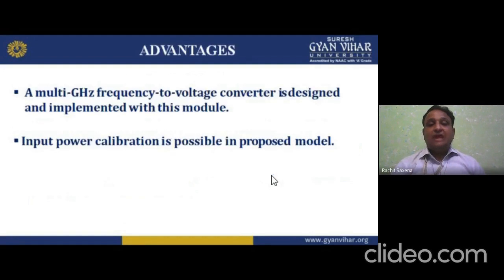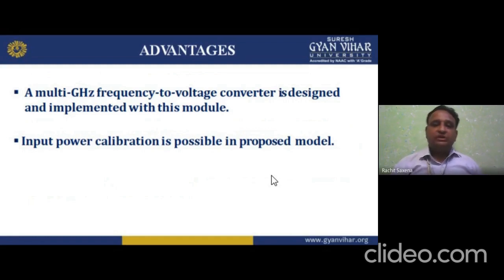Now, advantages. If I'm talking about the voltage converter, it works on frequency, for example radio and audio frequency. So a multi-gigahertz frequency to voltage converter is designed. Multi-gigahertz is a very wide range. We can say the radio or audio frequency. So a multi-gigahertz frequency to voltage converter is designed and implemented with this model.